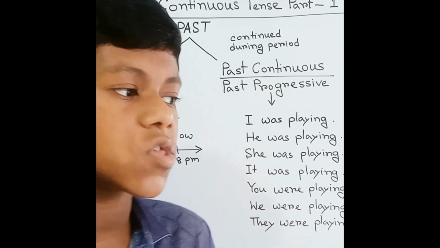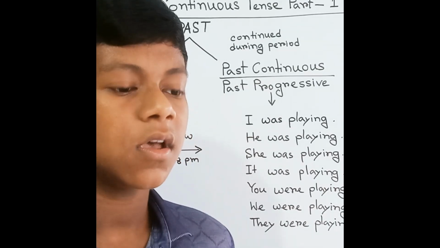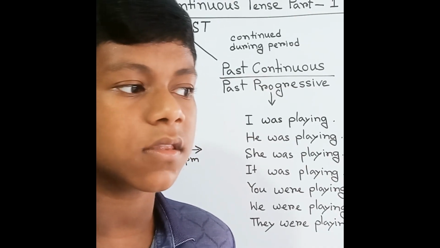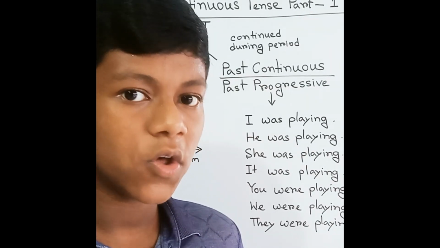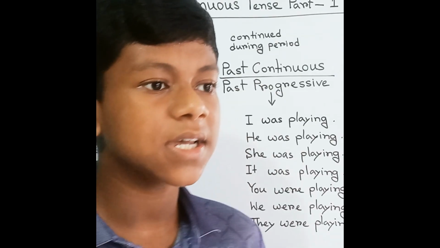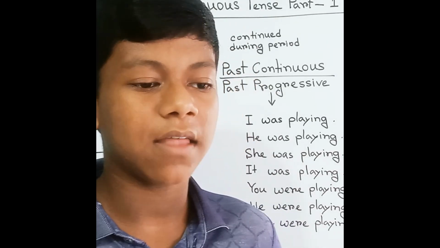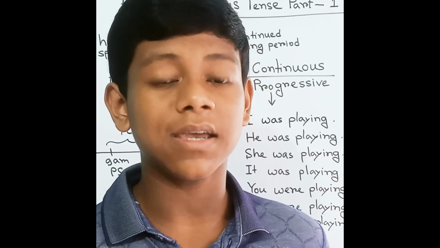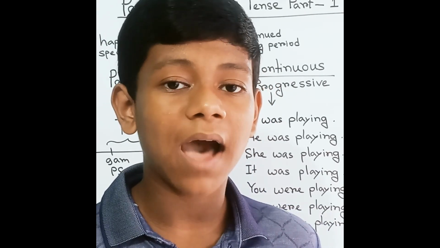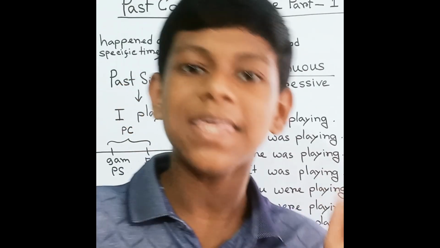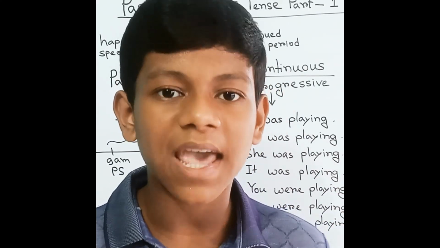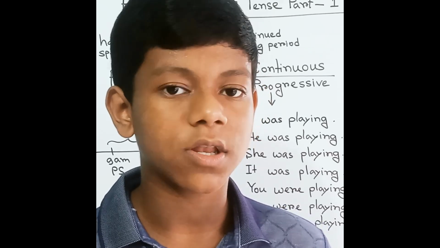You just started your task at one time and finished your task at another time. Which reflects the continuous tense. Something is continuing in the past and it's finished in the past. So which is called past continuous tense. So we have already understood.